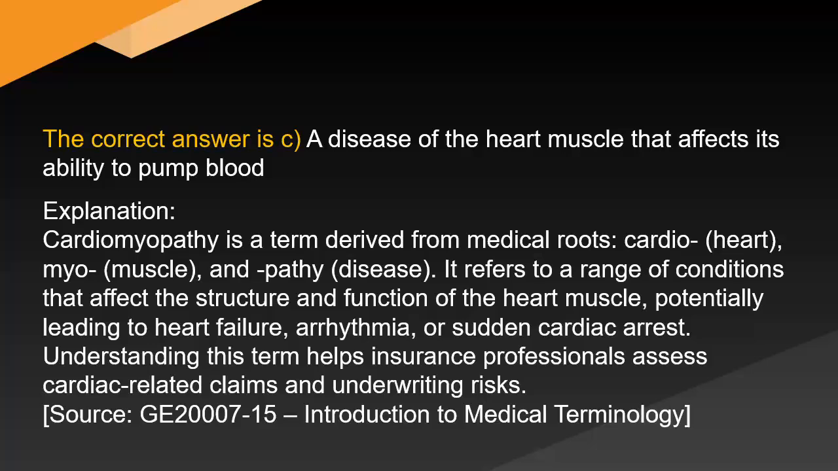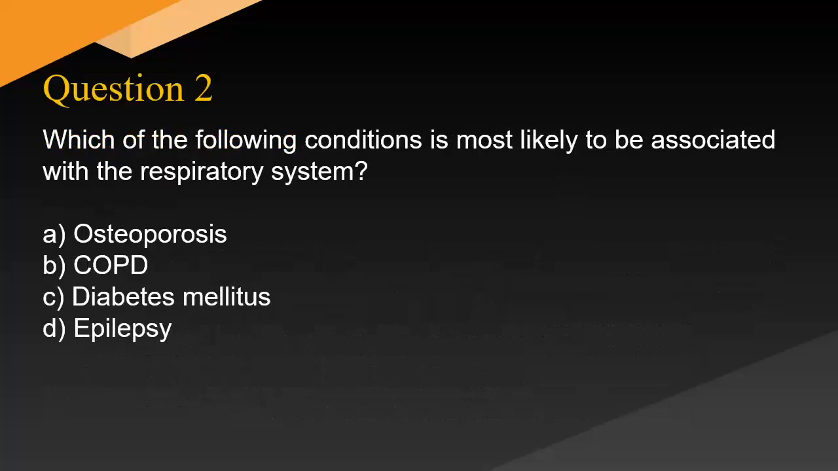Introduction to medical terminology. Which of the following conditions is most likely to be associated with the respiratory system? A. Osteoporosis. B. COPD. C. Diabetes mellitus. D. Epilepsy.